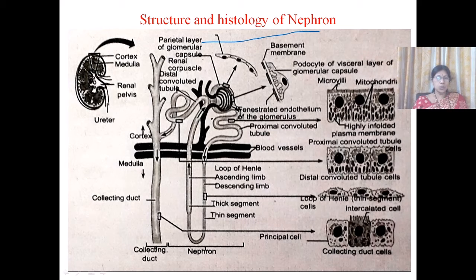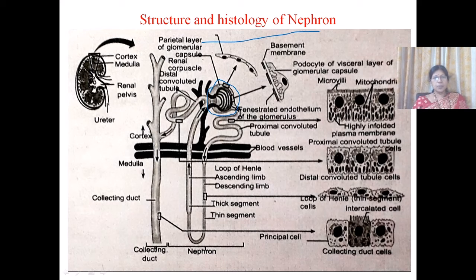It is U-shaped, and at its head it consists of a round renal corpuscle or Malpighian corpuscle. Emerging from this, there is a long tubular coil part that is called the renal tubule.